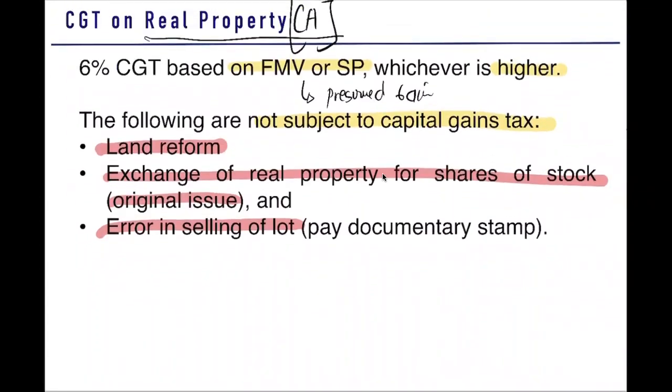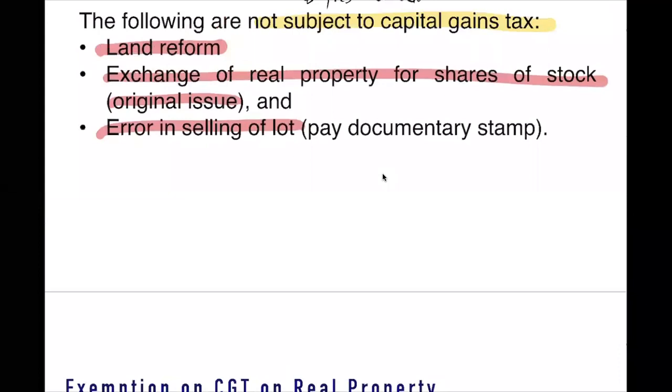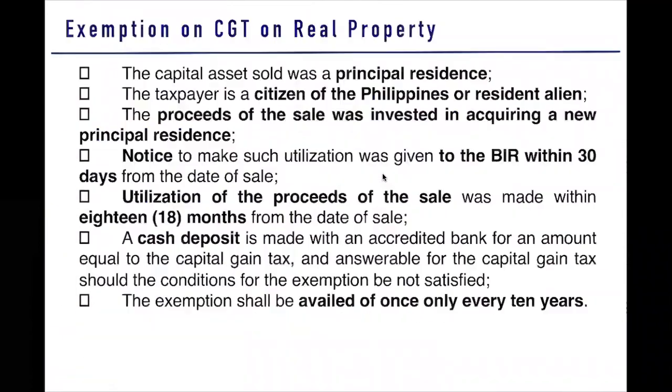So, we have here your CGT on real property. It is 6% CGT. Take note of this. And we have these 3 exemptions, including this one. So another exemption on your CGT on real property. What is this exemption? This exemption happens if ever your sale is a principal residence.